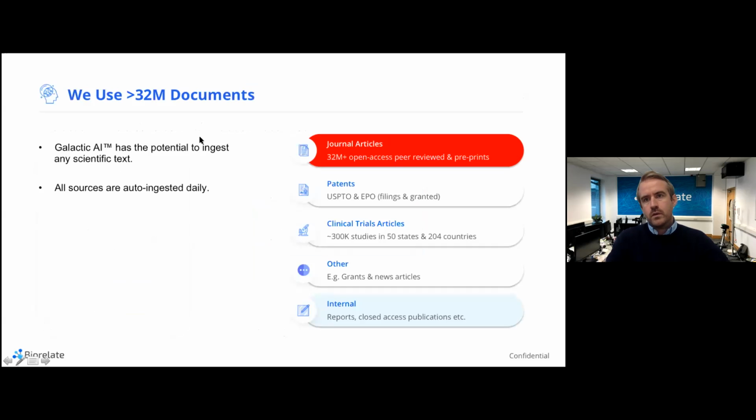And so we use lots of different document types, things like journals, patents, clinical trials, NIH grants. Essentially, we can put in any documents that we're interested in. We don't differentiate between different sources. Our platform is essentially able to treat each source agnostically, so that we're constantly adding new text sources, and we're doing this on a daily basis. So Galactic is quite comprehensive in that it's updating all of this stuff routinely, and we're increasing the breadth of those sources on a regular basis.